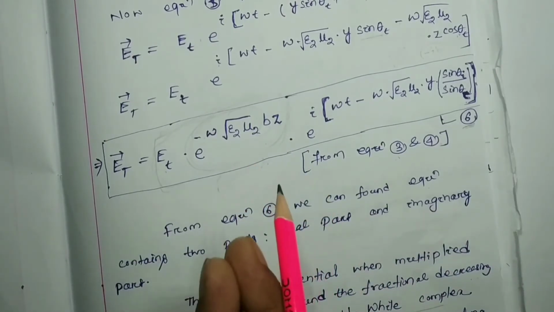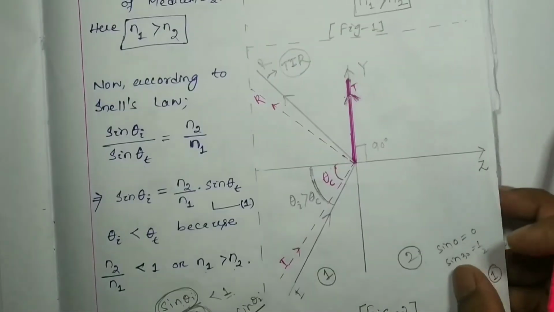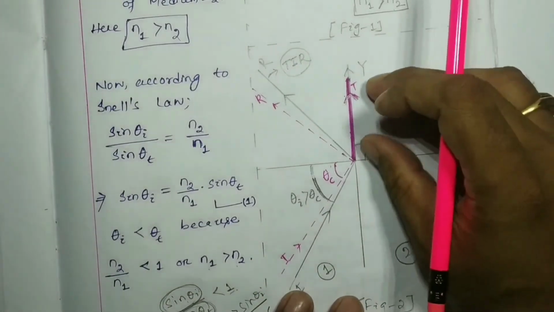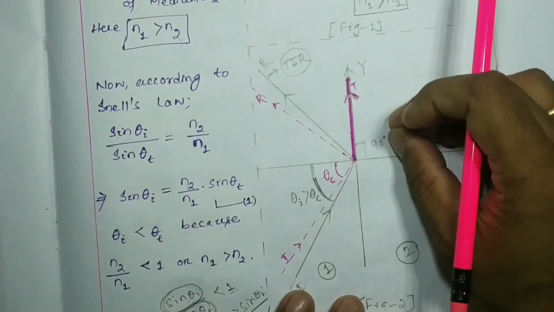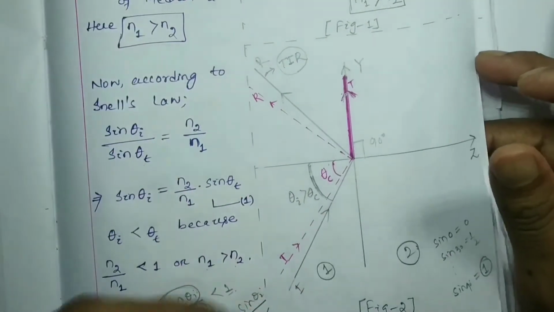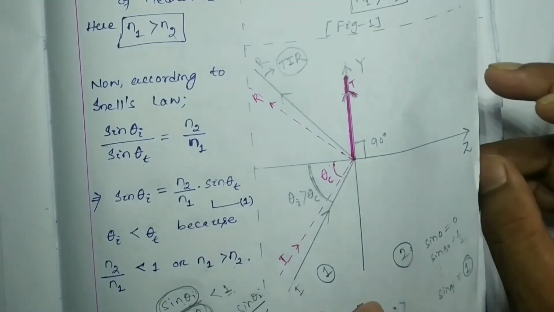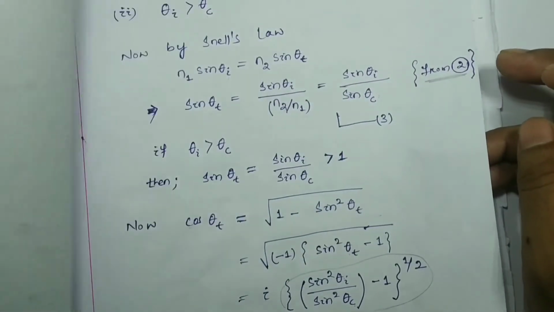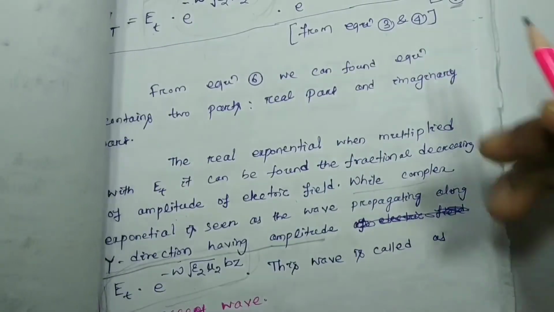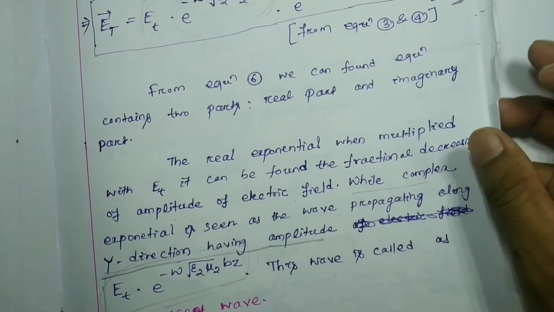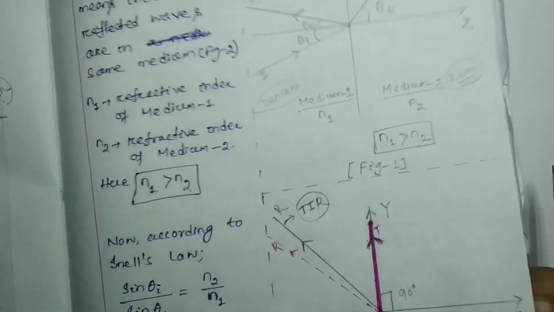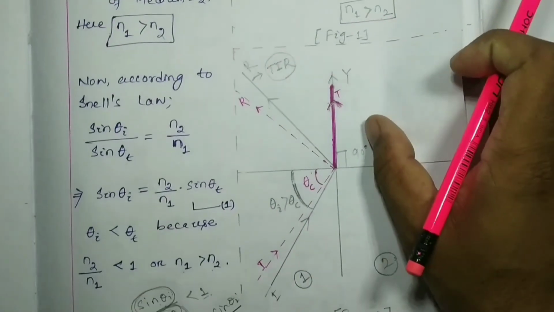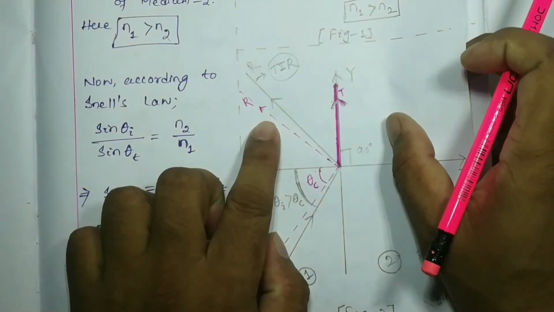For total internal reflection, it is told that there is no wave we are going to find in medium 2. However, whenever we derive the mathematical expressions, we find there is a wave in our second medium, even for total internal reflection.